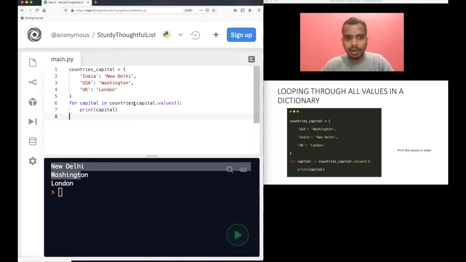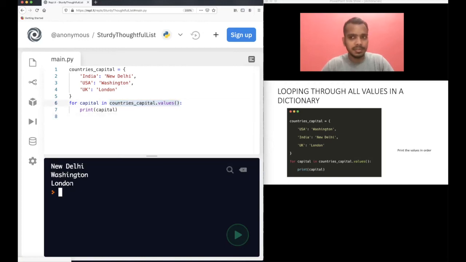So that's how you can use this values. And then you will only see the values. And of course, through value, you cannot get the key. Understand this. Through key, you can get the value, but from value, you cannot get the key. So of course, you cannot access the key here. You can only access the values here. So let's say in some cases you just want to deal with the values, then use this values here, right?